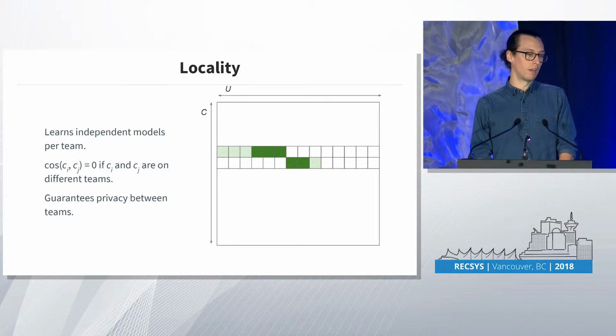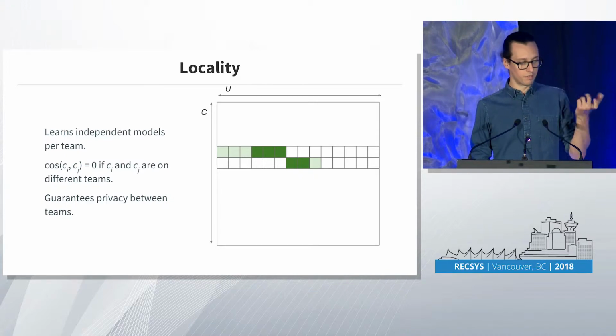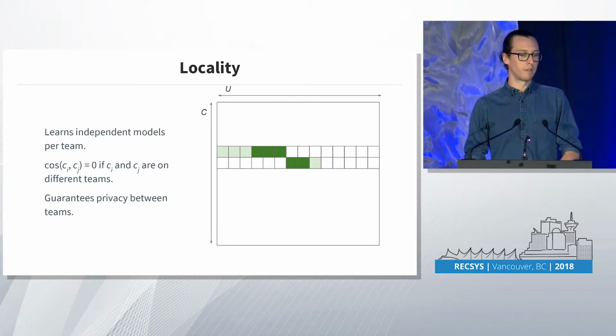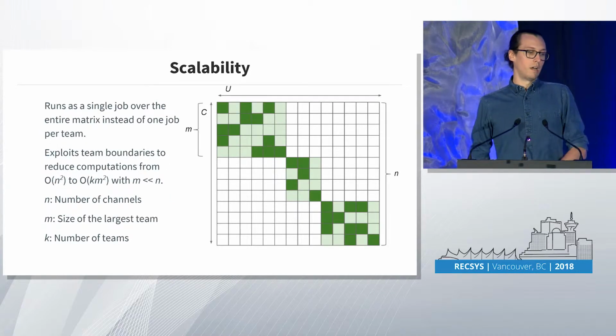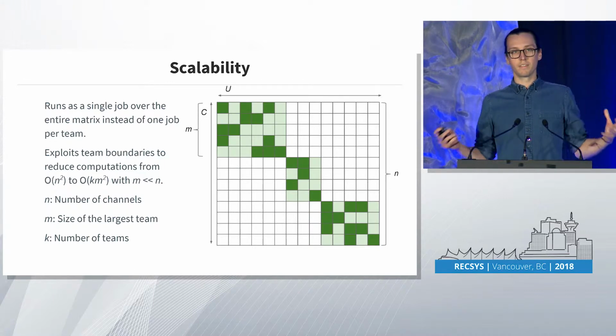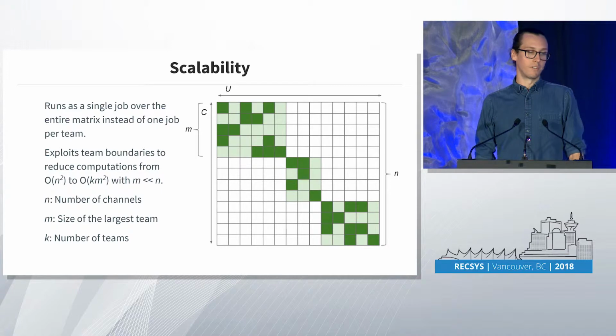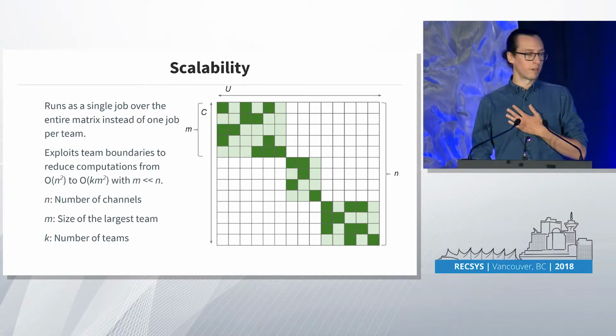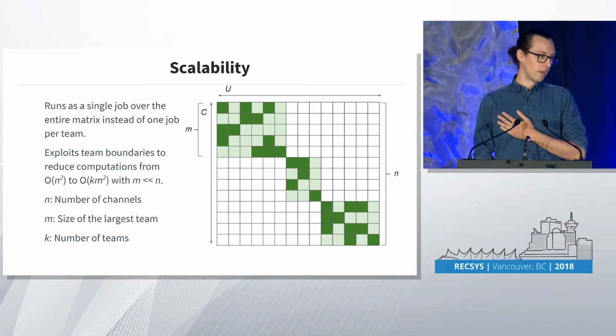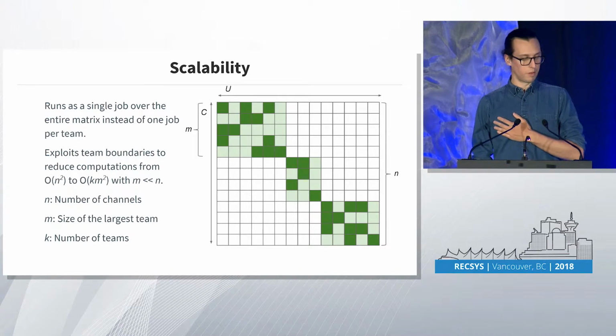It's also pretty neat in terms of performance. This locality is something we want, since we want to be able to recommend channels for teams of all sizes, including small teams. It's also very scalable. As I said, we run this as one job, so this is only one job we have to monitor. We don't have to monitor 500,000 jobs. We don't have to tweak 500,000 jobs. We have only one. So this is a great thing from an operational perspective.